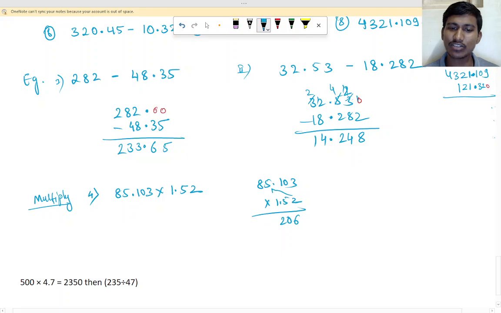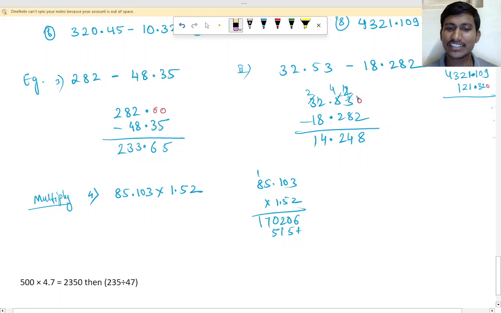Next, 2 fives is how much? 10, carry 1. 2 eights are 16, 1 70, right? Next you have to do 5. If you do it with 5 here, what will be the answer? 5 threes are 15, carry 1, 5 zeros are 0, 1 as it is, 5 ones are 5 here, right?